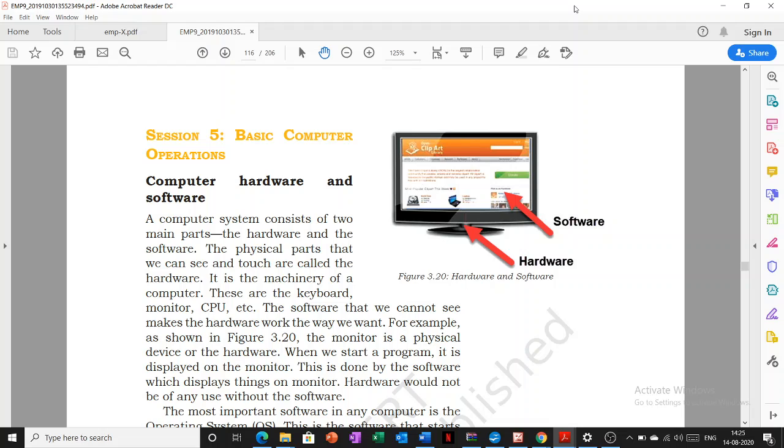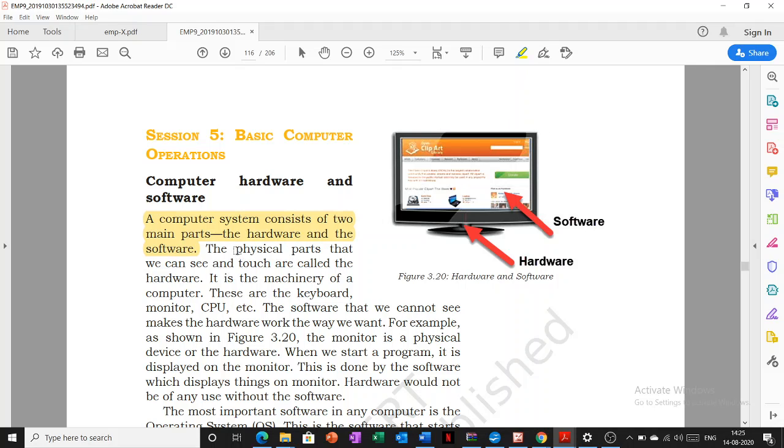Good morning, students. Today we are going to start with session number 5 of our ICT skills basic computer operation. So we are going to talk about hardware and software. We know our computer system consists of two main parts, that is the hardware and the software, right?